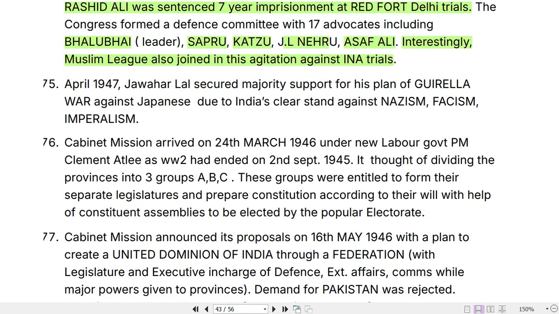Cabinet Mission arrived on 24th of March 1946 under the new Labour government Prime Minister Clement Attlee, as World War II had ended on 2nd of September 1945.